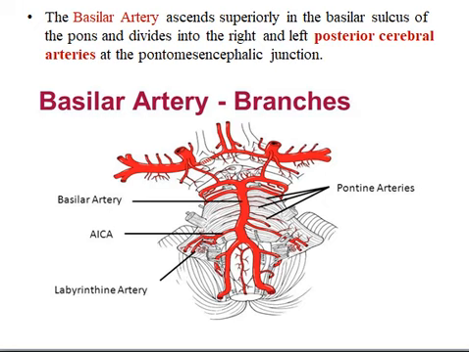The basilar artery ascends superiorly in the basilar groove of the pons and divides into the right and left posterior cerebral arteries at the pontomesencephalic junction.